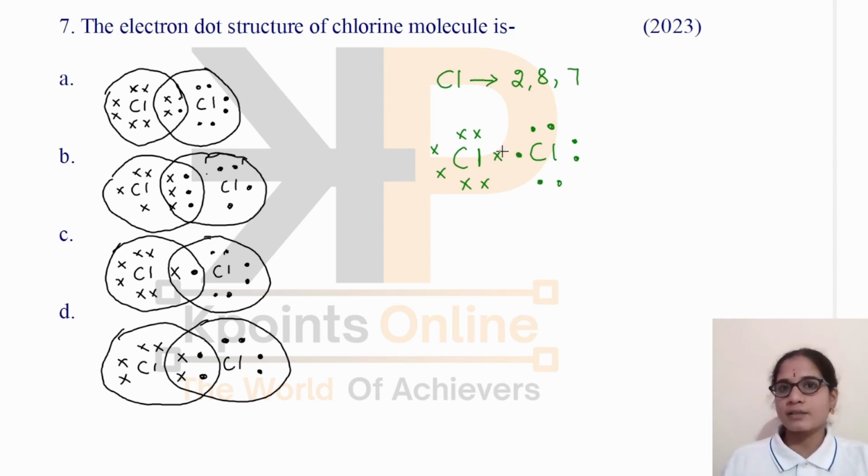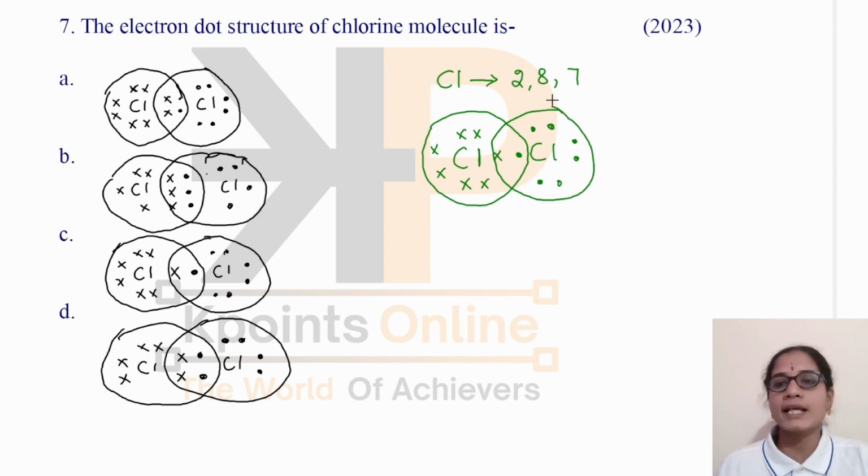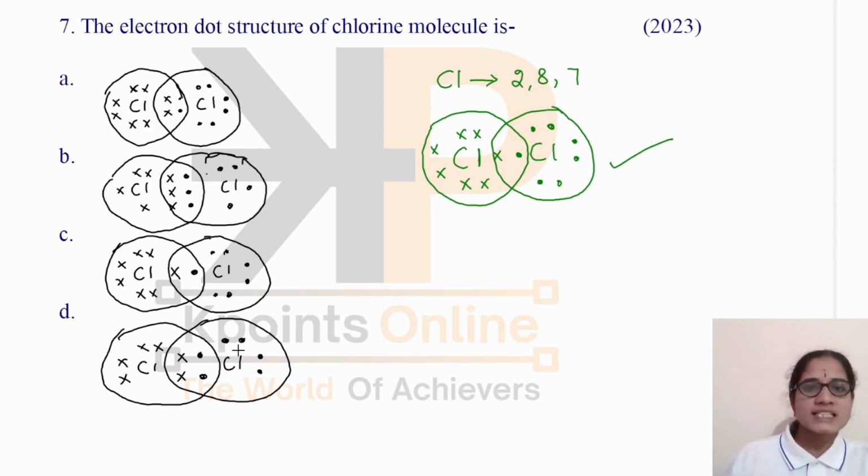As each chlorine atom needs one more electron in order to have a stable octet, they will share one electron with the other chlorine atom so that the stable octet is satisfied. There is a covalent bond between these chlorine atoms by sharing one electron, so that the number of electrons around each chlorine will be 1, 2, 3, 4, 5, 6, 7, 8. This is the correct structure of the chlorine molecule, that is, the electron dot structure of the chlorine molecule. Among these, which one is the correct answer? You can clearly see option C is the correct answer here.